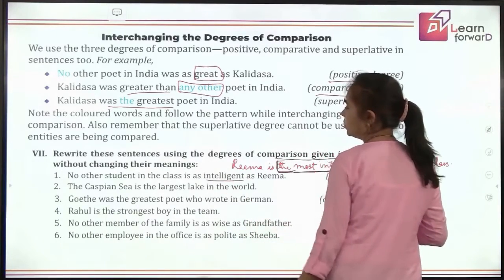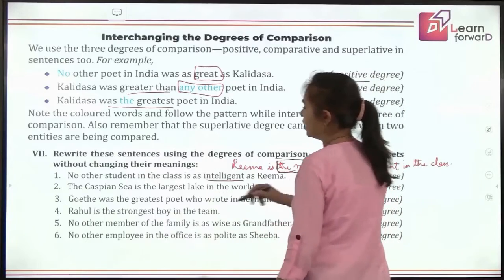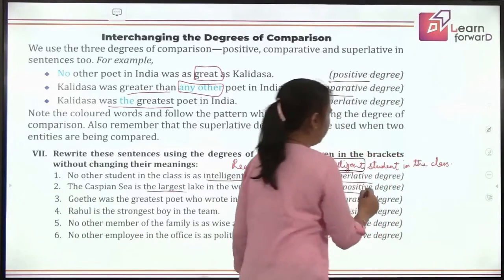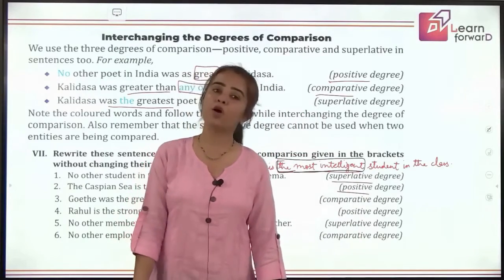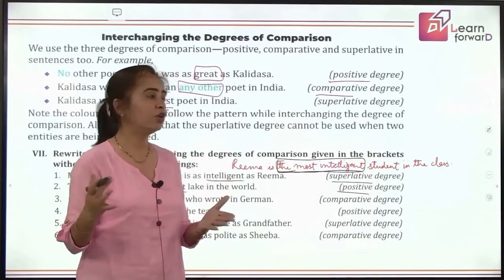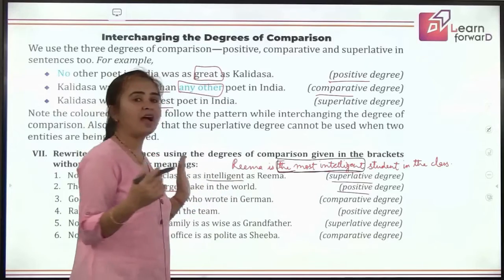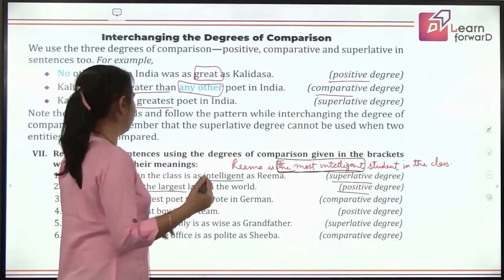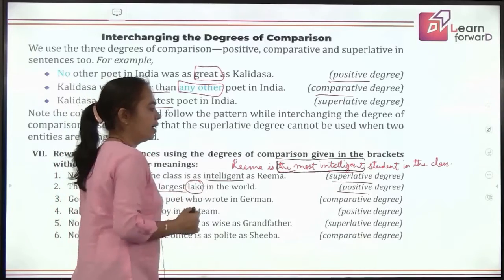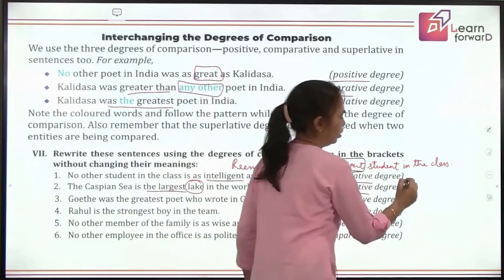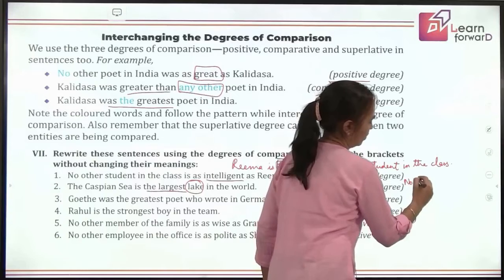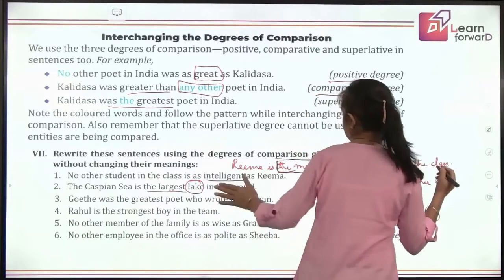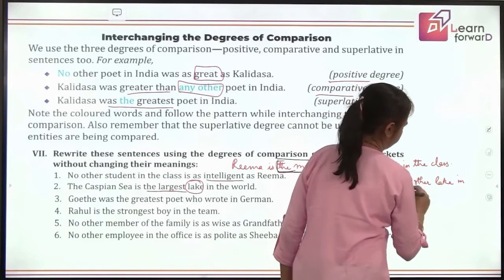The Caspian Sea is the largest lake in the world. So which degree are you using here? Superlative. And which one do you have to use? Positive. So what will you do? The same as we have in sentence 1. We'll say no other, we are talking about lake, right? So how will you say this? No other lake. Where? In the world.